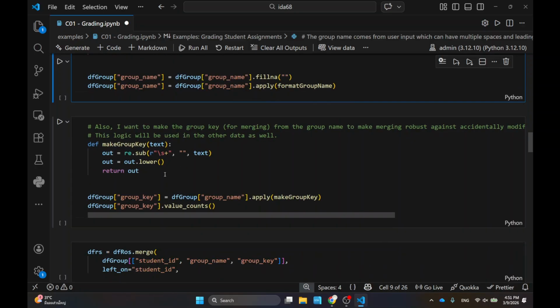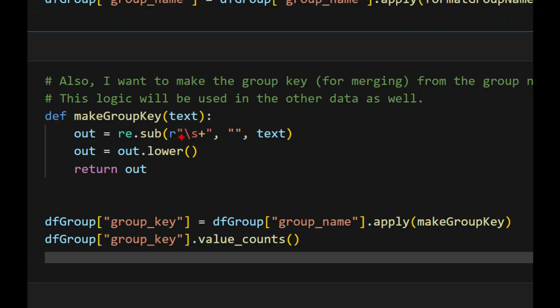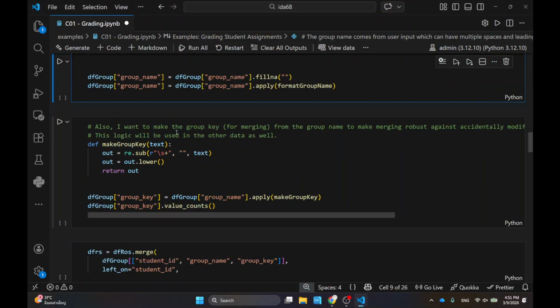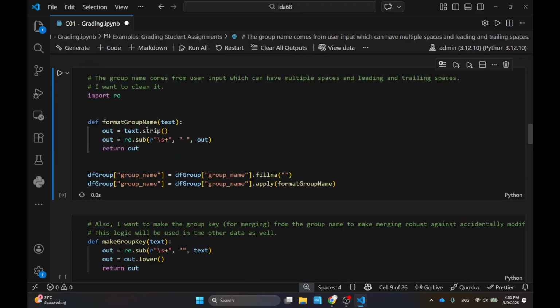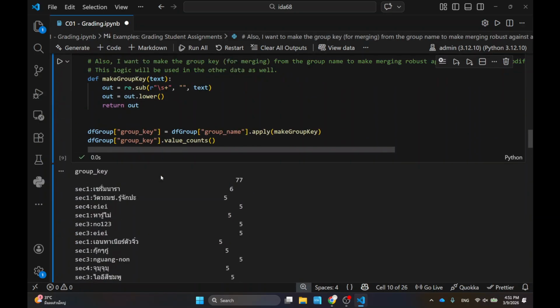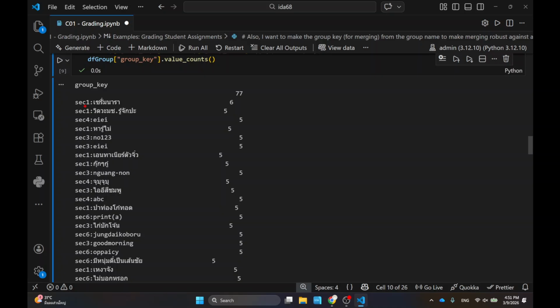Also, this is the part where I make the group key, okay? Again, I want to replace the space with just the empty string, so that I get rid of all the spaces in the name. So I make sure that I don't make mistakes by having extra space and then things don't match, okay? Let me show you if I run this one and I run this one. You can see that the group name no longer has spaces in it. This way I can make sure that I don't get a mismatch in the group key by having unknown or kind of invisible spaces in my name, okay?